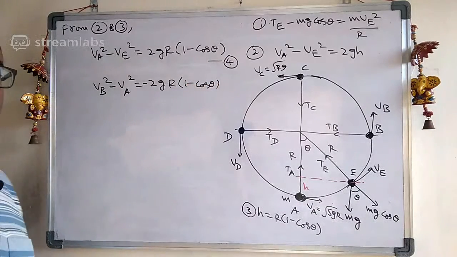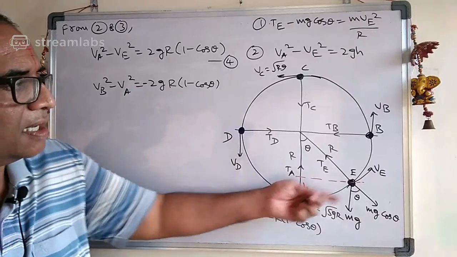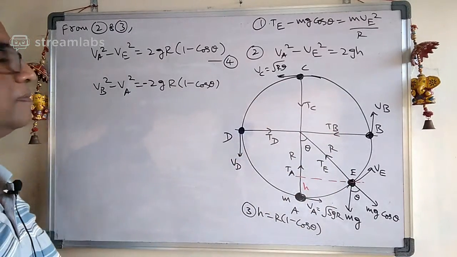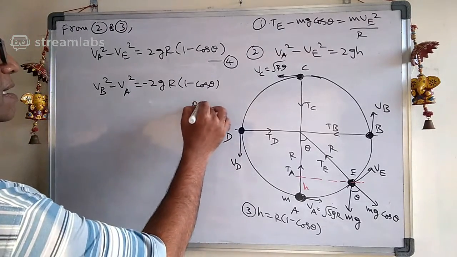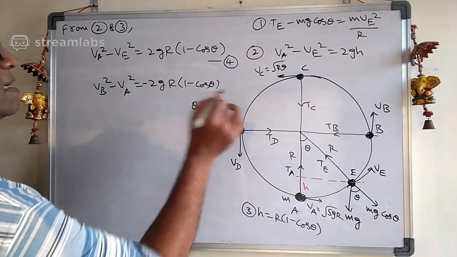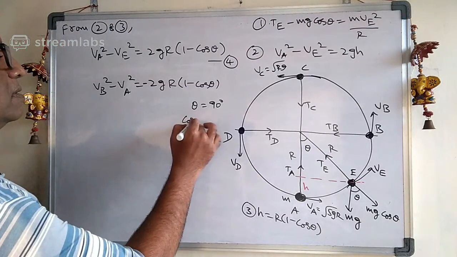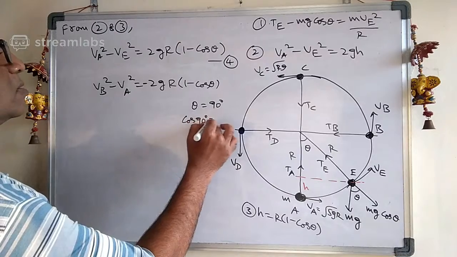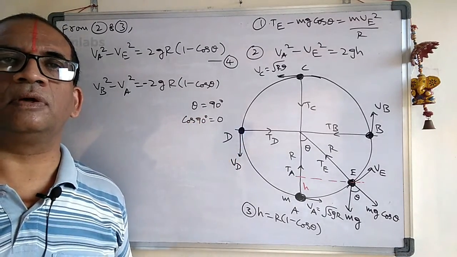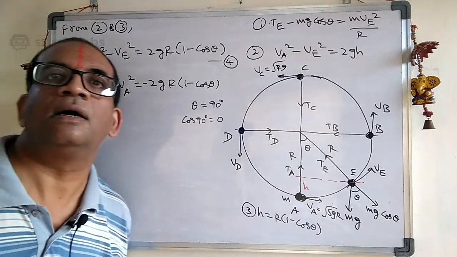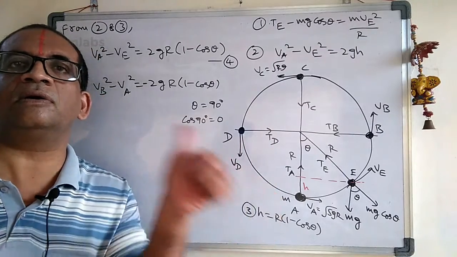Why minus 2gr here? Because I am moving up here. Are you following? And see how much angle I covered here. I covered an angle of 90 degrees. And what is the cos 90 value? The cos 90 degrees is equal to 0. Cos 90 value is 0. Very good Sai Pranit, good. Very good Dheeraj, good, very good.